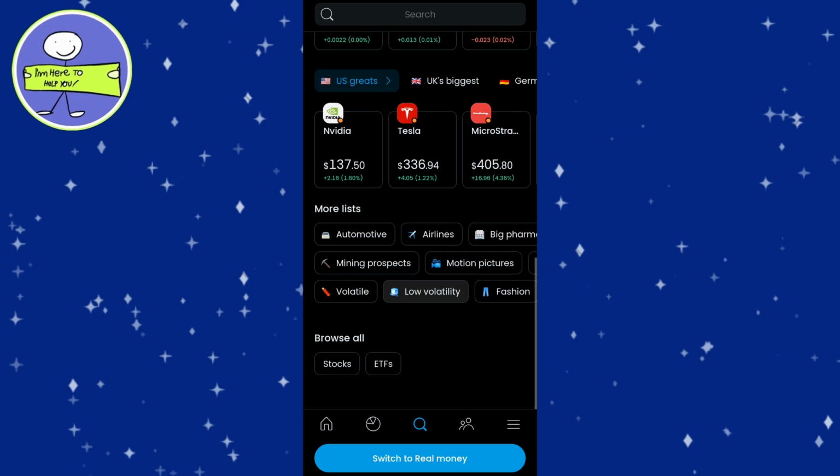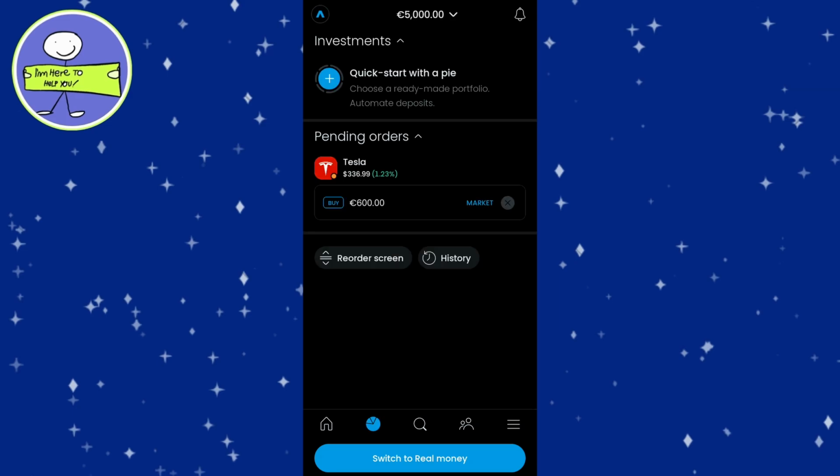When you're ready to sell your stocks, the process is just as straightforward as buying them. Start by tapping on the stock you wish to sell in your portfolio. Once you've selected the stock, tap the Sell button. After confirming the details of your sale, tap the Sell button to complete the transaction.